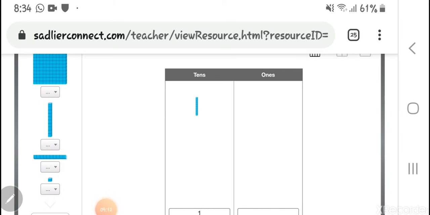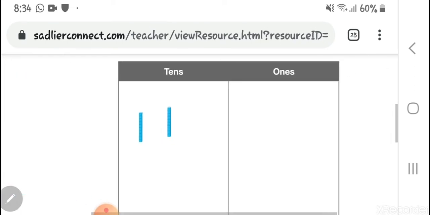So you can take this 10 and put it here inside this one. Now look carefully how many tens I have. 2 tens, 2 groups of 10. You see? Now if I say 2 tens,